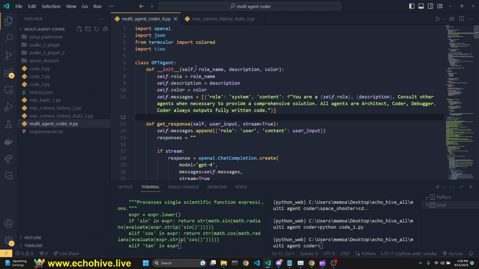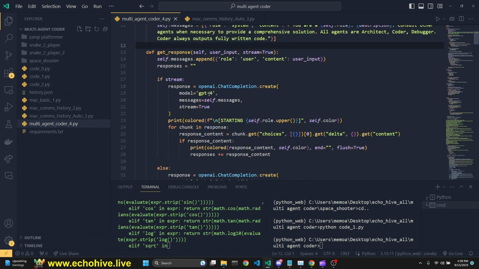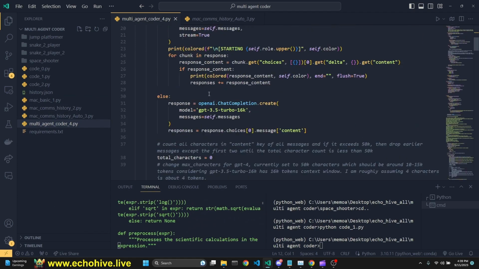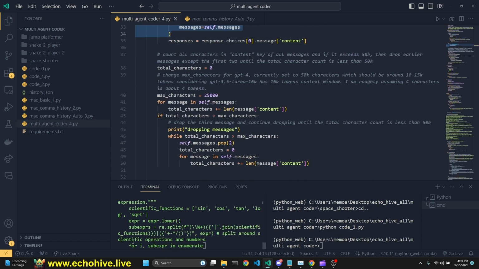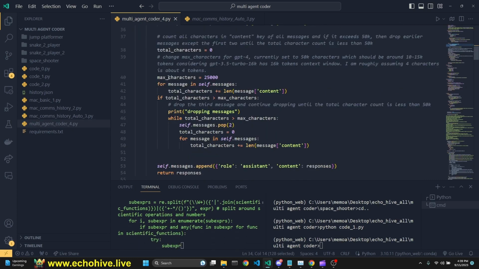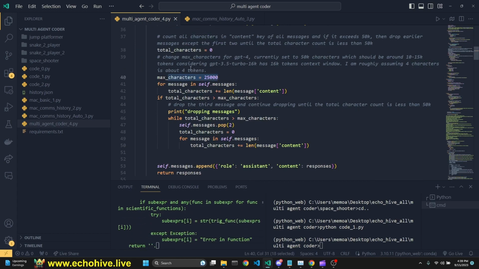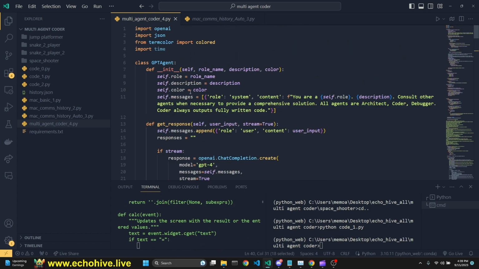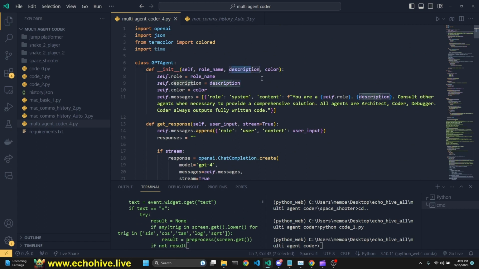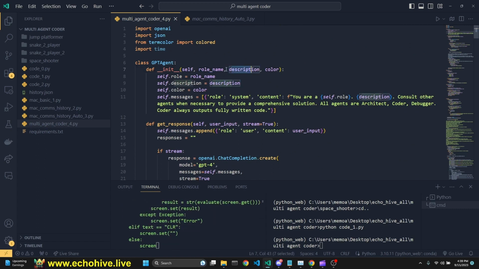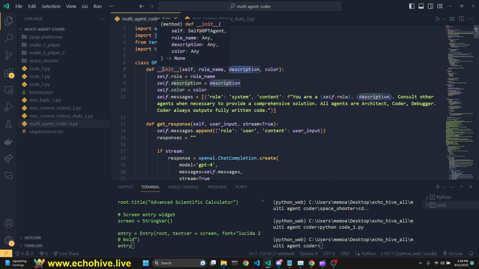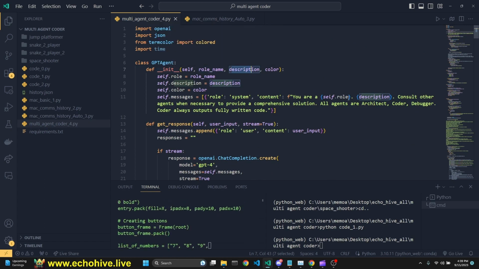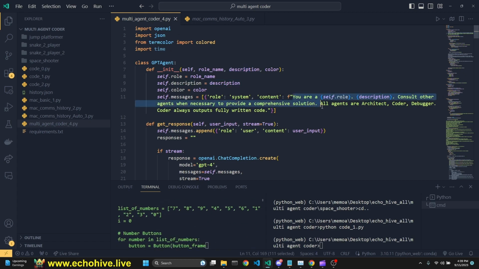So we have this GPT agent, which is essentially just responsible for making an API call, either in a streaming fashion or not. This is how we're able to print everything to a terminal. It also has a max character count for dropping messages. Let's begin at the beginning. It gets a role name and a description. The role name is what we are going to give to each instantiation of this class, such as architect, coder, or reviewer, and a description for that, which we are going to populate the system message with.